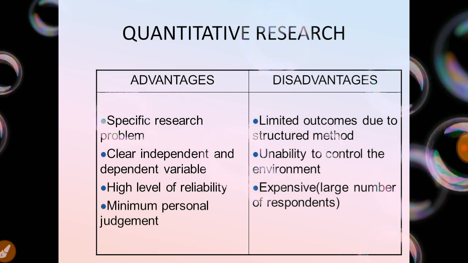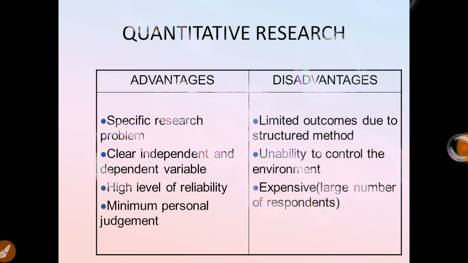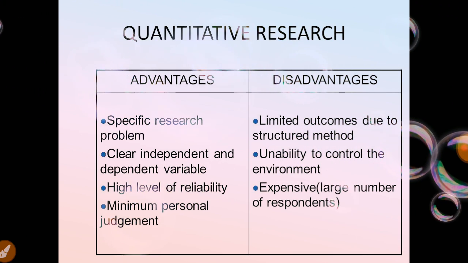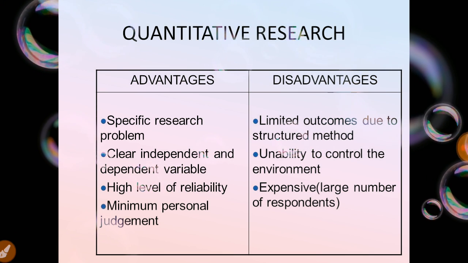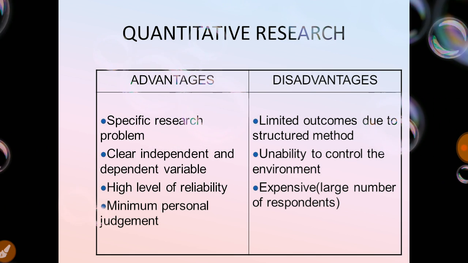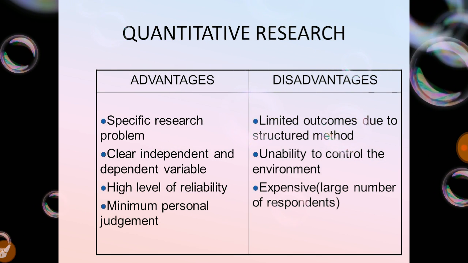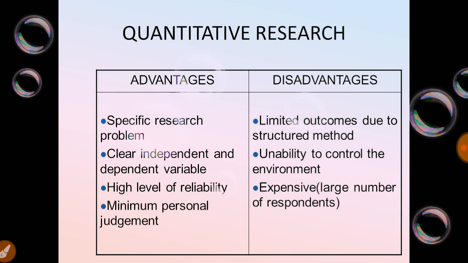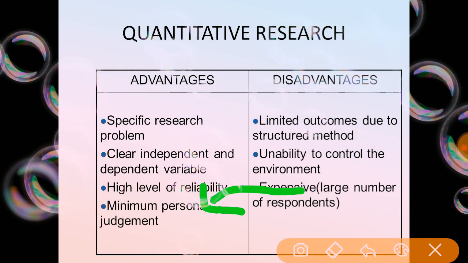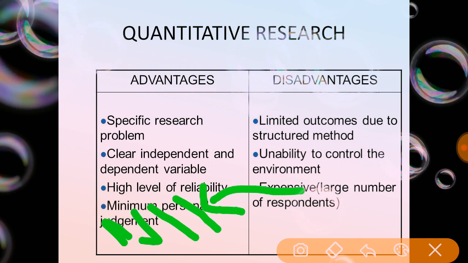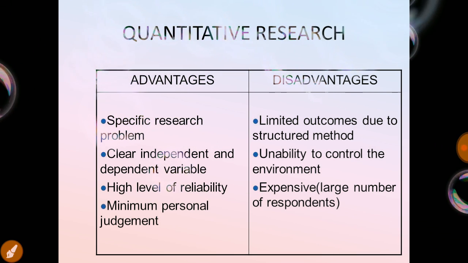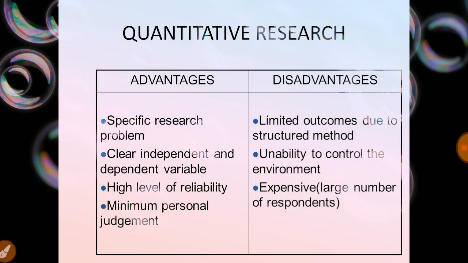To conduct the genuine study, we have to try hard, and our work level should reach according to our capacity. Here, money, transportation, physically, mentally, we take such expensive methods to conduct this kind of quantitative research. Why are we calling it expensive? Because it is structured, it should be orderly, step by step. If we miss one step, it doesn't come under quantitative research. So these are the advantages and disadvantages of quantitative research.